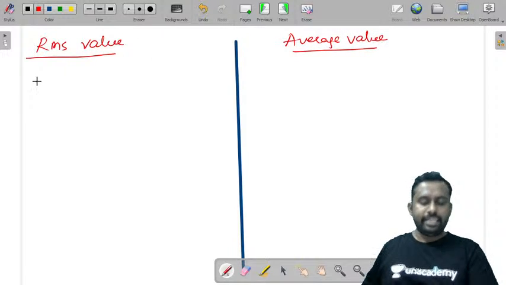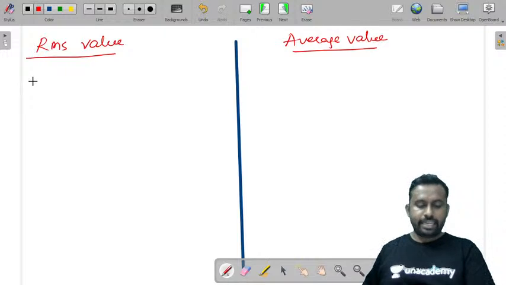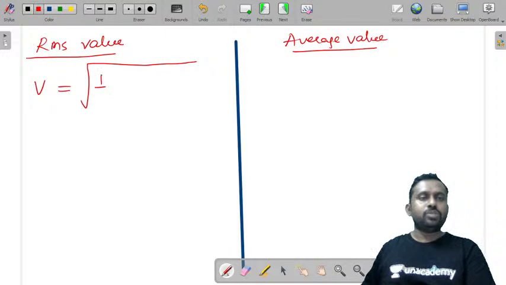Mathematically, you can write, if it is a voltage or a current, V RMS is equal to root of 1 by T integral 0 to T of v squared of t dt. This is the RMS value. Square, you need to square it.